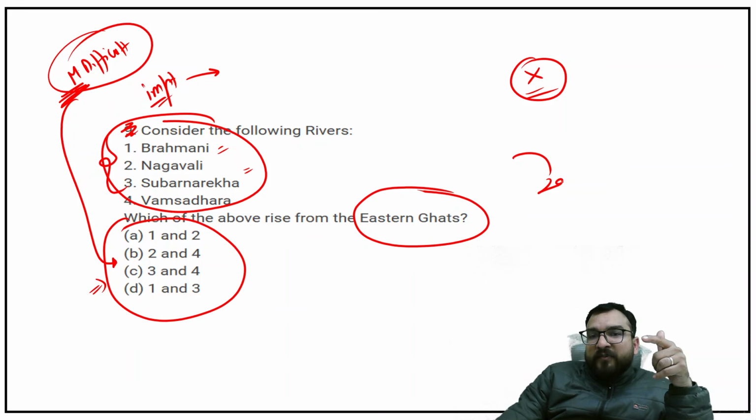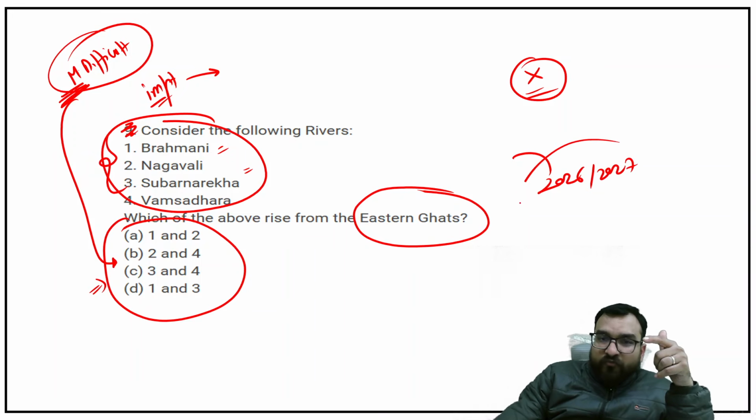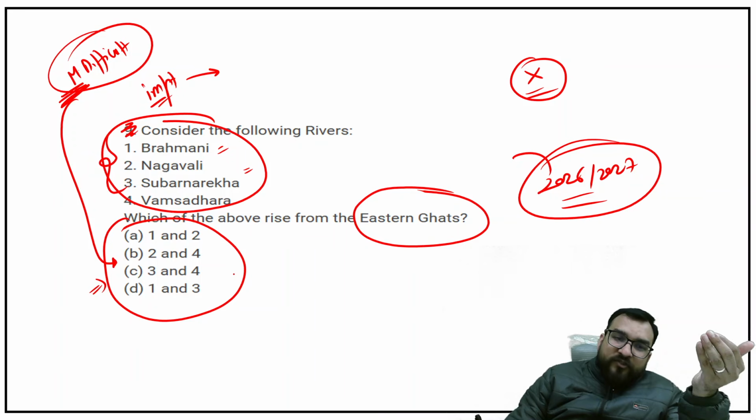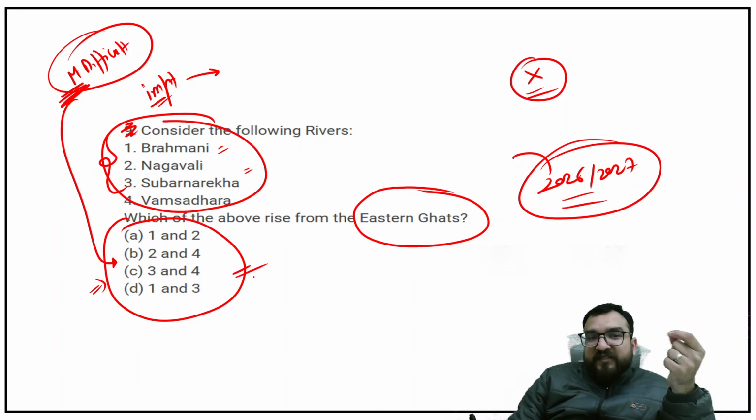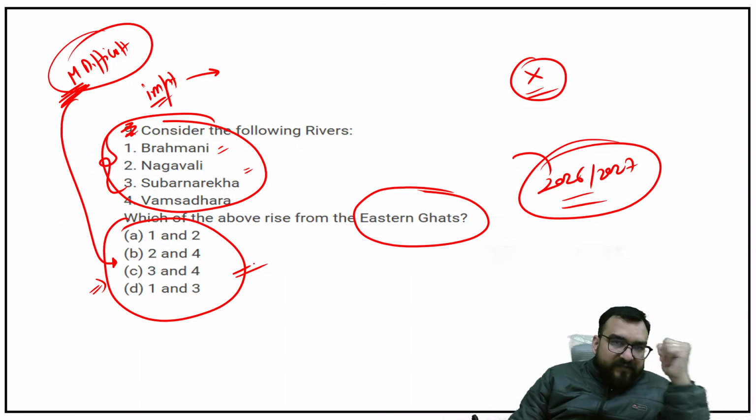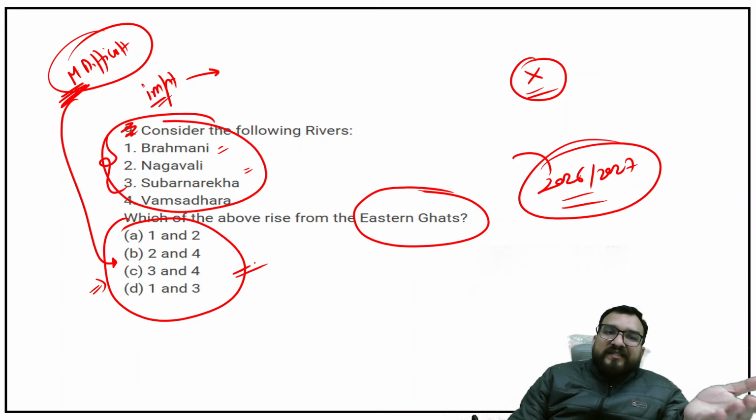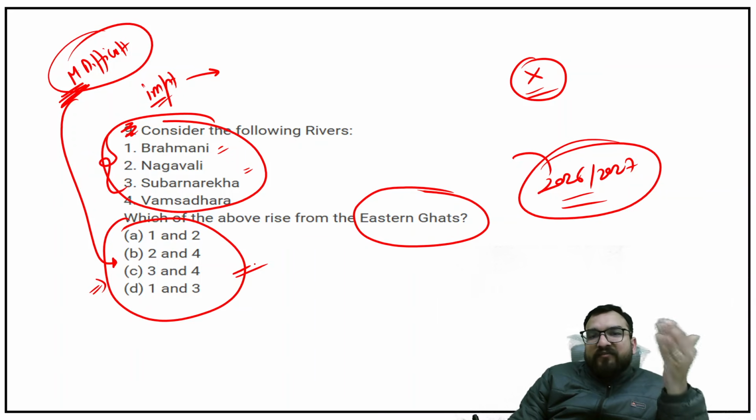But right now, if you are appearing for 2026, 2027, would you think that options will come like this? That means now you have to know the things exactly, whatever you are reading, guys. Okay. So all these river systems we are going to understand in the right manner.